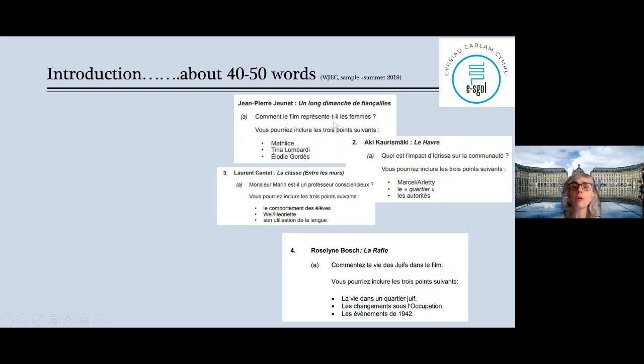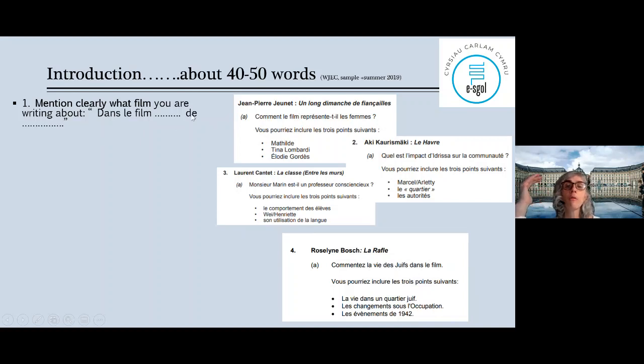the four questions. Comment le film revient-il les femmes? Quel est l'impact d'Idrissa? Monsieur Marat est-il un professeur consciencieux? Comment est la vie des Juifs dans le film? Okay? So, mention clearly what film you are writing about. For example, for Un long dimanche de fiançailles, dans le film Un long dimanche de fiançailles de Jean-Pierre Jeunet, so you need to know that, because the examiner will have all the questions, okay? And it makes it easier for them to know which film you study in school by mentioning the title at the beginning, okay?